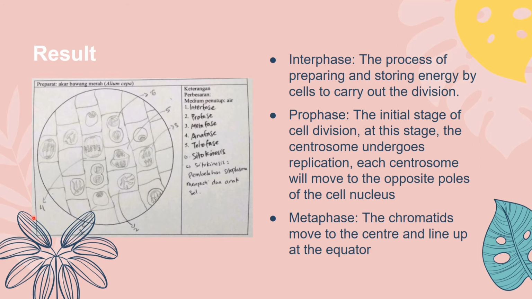And the result: interphase is the process of preparing and storing energy by cells to carry out the division. Next is prophase, the initial stage of cell division. At this stage the centrosome undergoes replication. The centrosomes will move to opposite poles of the cell nucleus. Third is metaphase. The nucleus and nuclear membrane of the cell are not visible. The chromatids move to the center and line up at the equator.